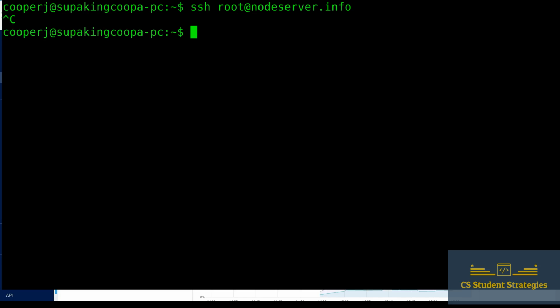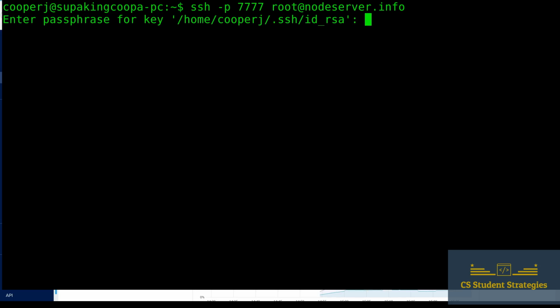All right, so now let's try to log in with the root user on port 7777 because that's the port that we opened up. So if we do SSH -p and then type in 7777, now we're setting the port. So we're saying SSH, use port 7777 when you're connecting to this server. Now if we hit enter, it asks for the passphrase because our firewall allows that through.